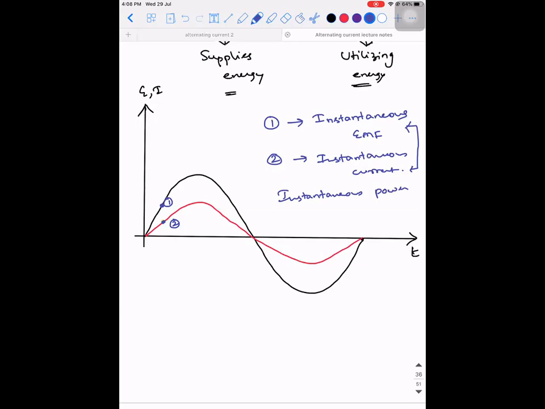Now tell me one thing, this instantaneous value and this instantaneous value, are they positive or negative? Positive. They are positive, right? If I draw a vertical line like this, I will be able to find an instantaneous voltage and its corresponding instantaneous current, such that if I multiply both of them, I'm going to get a positive value from where to where? Between 0 to T by 2, anywhere, right? I've drawn only one complete cycle.